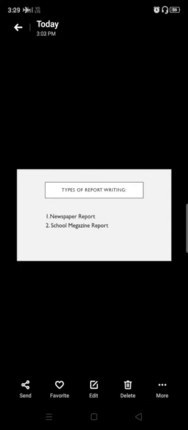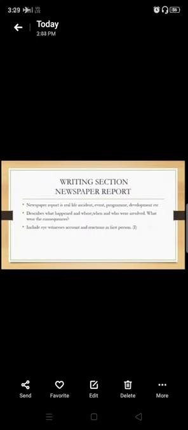Basically, report can be written in two ways, okay? The first one is your newspaper report, or we can say report written for newspaper. And the second one is your school magazine report, that is report written for school magazines, okay? Now, first thing first, let us first cover up with newspaper report, and we will come in the next video lesson with the report for school magazine.